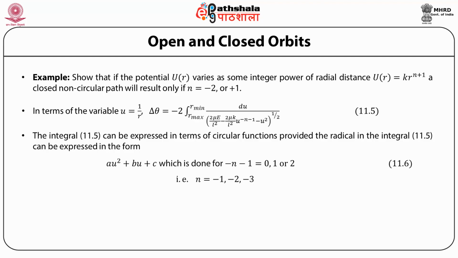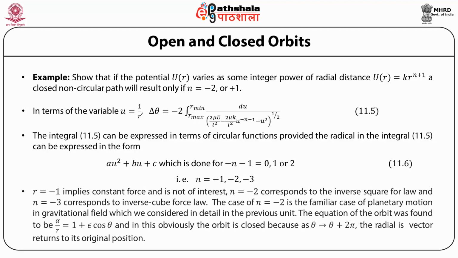n equal to minus 1 implies constant force and is not of interest. n equal to minus 2 corresponds to the inverse square force law, and n equal to minus 3 corresponds to the inverse cubic force law. The case of n equal to minus 2 is the familiar case of planetary motion in a gravitational field, which was considered in detail in the previous unit. The equation of the orbit was found to be alpha by r equal to 1 plus epsilon cos theta, and in this case obviously the orbit is closed, because as theta goes to theta plus 2 pi, the radial vector returns to its original position.